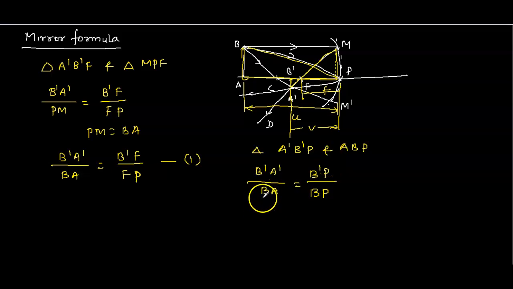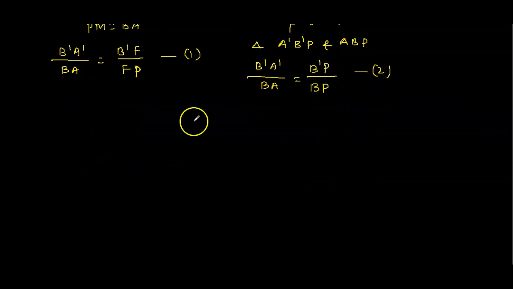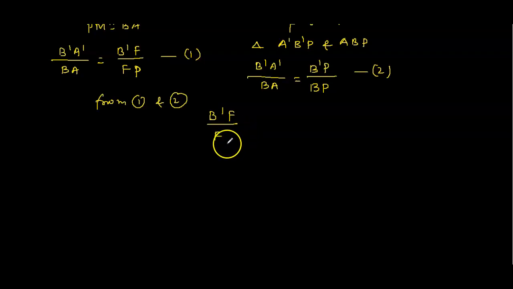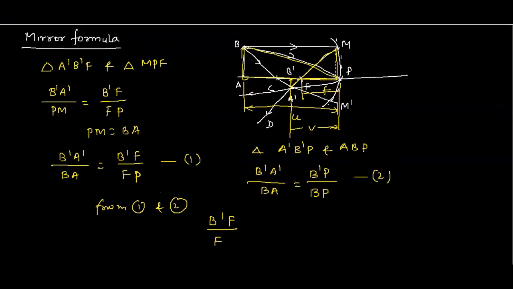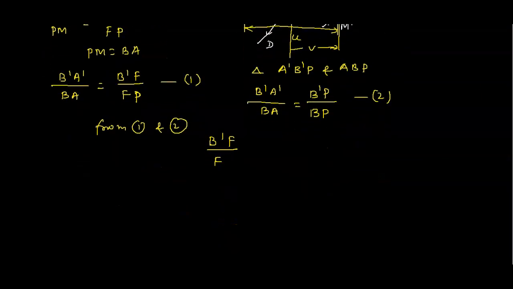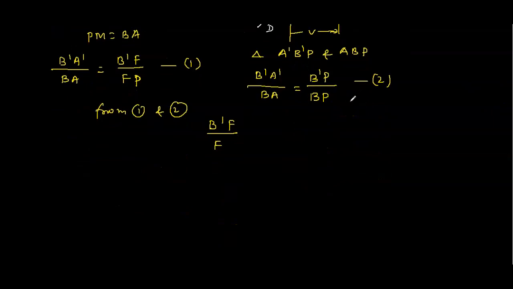Now compare equations 1 and 2. The left-hand side is the same, so the right-hand side is also the same. From 1 and 2, we can write B dash F by FP, FB or FP, both are the same.